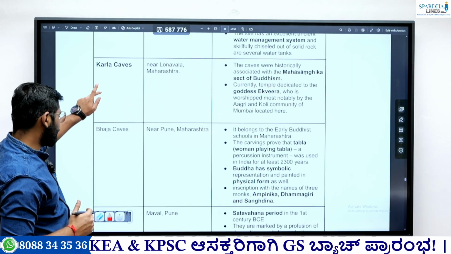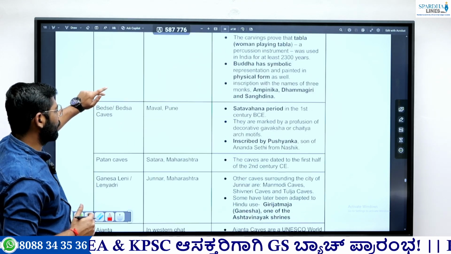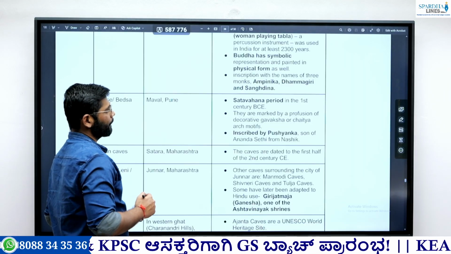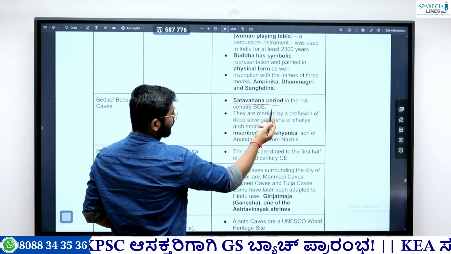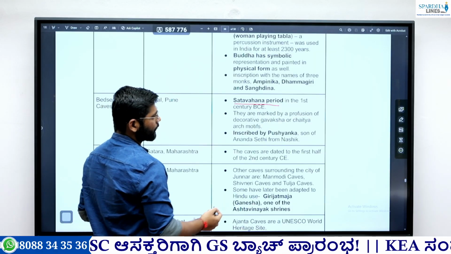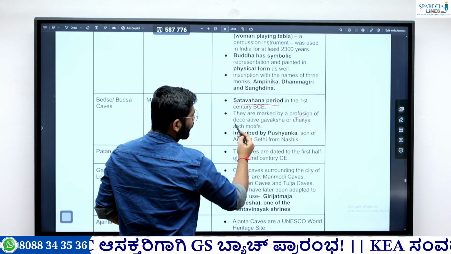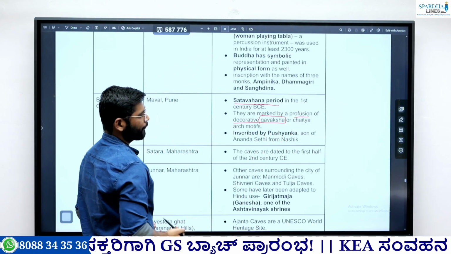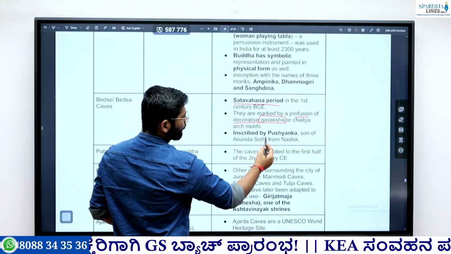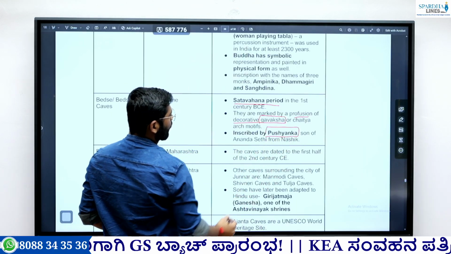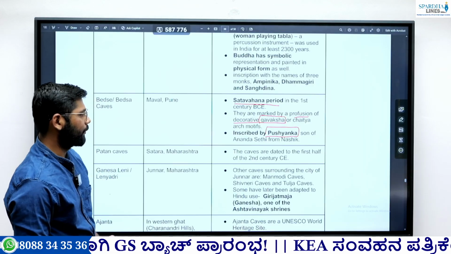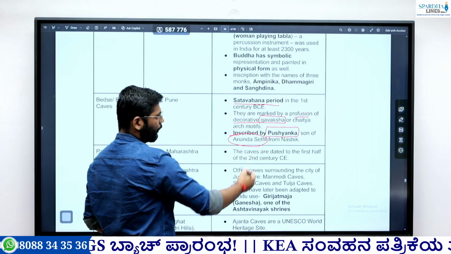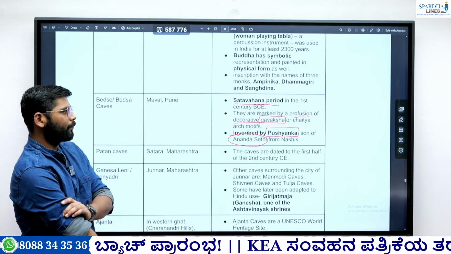Okay, next cave is the Bhedse or the Bhedsa cave. It is located in the Mawal region of Pune. Then it is of the Satavahana period. It was erected in the Satavahana period, and it is marked by profusion of decorative Gavaksha or the Chaitya arch motif. They are inscribed by Pushanka, the son of Ananda Shetty from Nasik. He was the trader Ananda Shetty. We have found the inscription of this Pushanka.